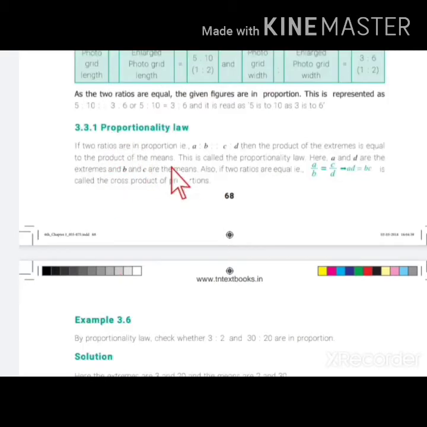If two ratios are in proportion, that is A is to B as C is to D, then the product of extreme is equal to the product of the mean. This is called the proportionality law.